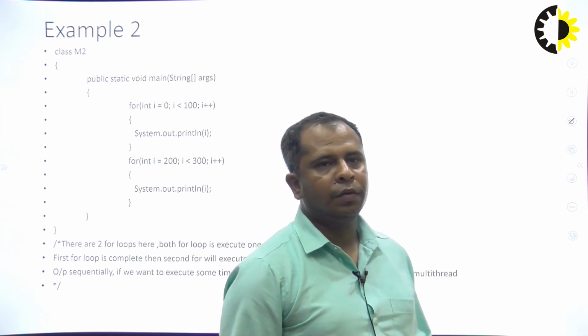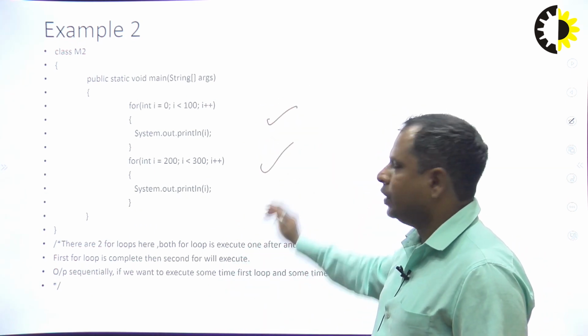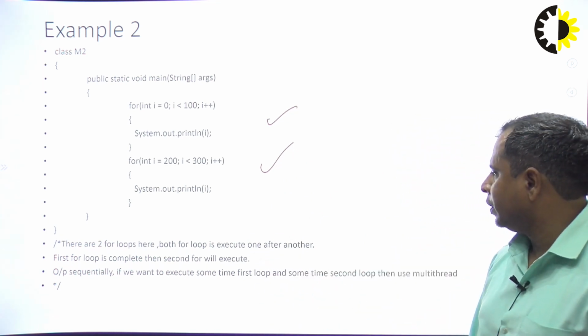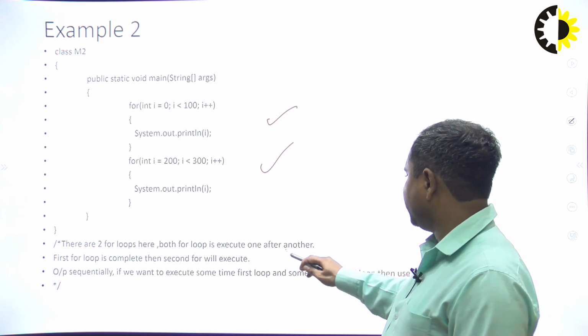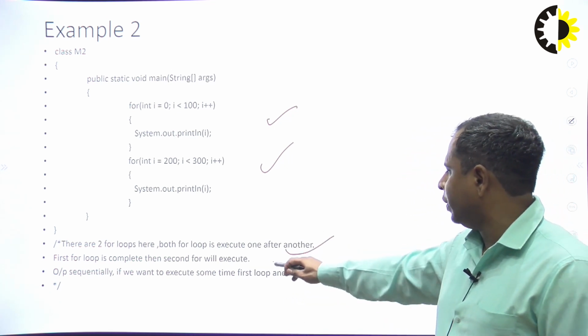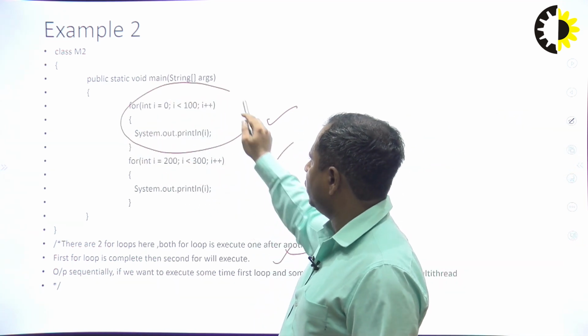In the next example, two for loops are available in our program. Both for loops execute one after another. First for loop is completed, then the second for loop will execute, because the program executes from top to bottom.